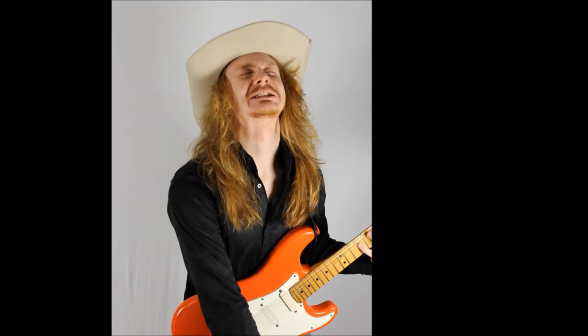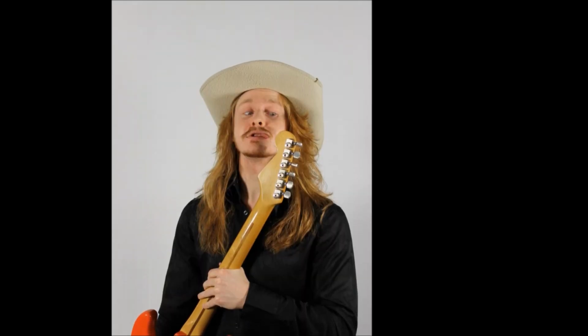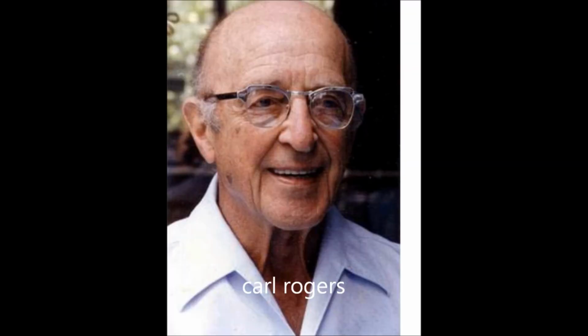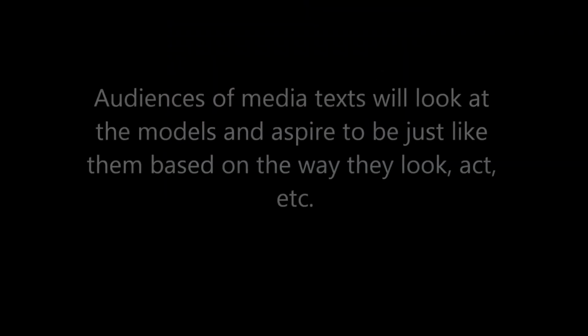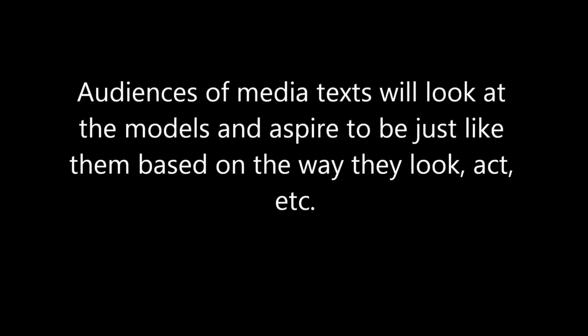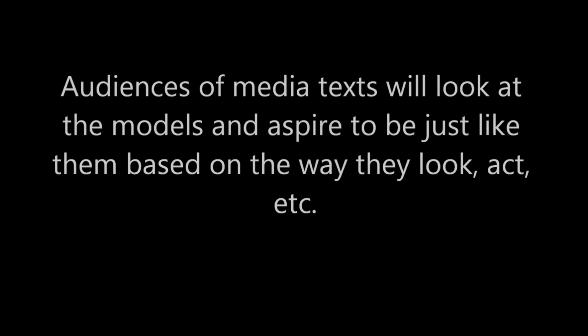My model is dressed with a black shirt and a cowboy hat and is holding a guitar. These are stereotypical conventions for a country music magazine. The model on the front is an ideal self, which is the theory by Carl Rogers, where audiences will look at the model and aspire to be just like them based on the way they look and act.